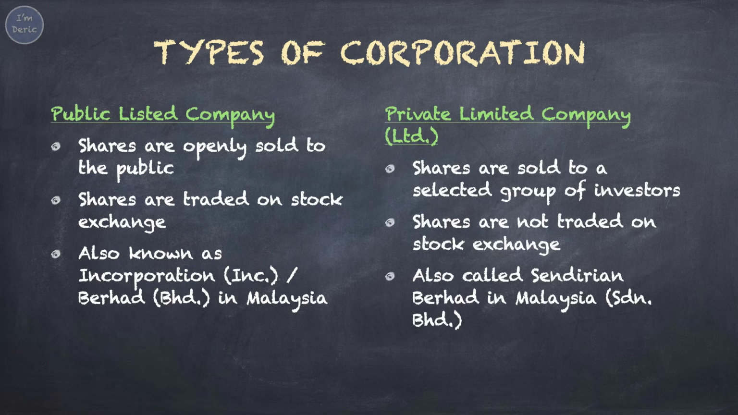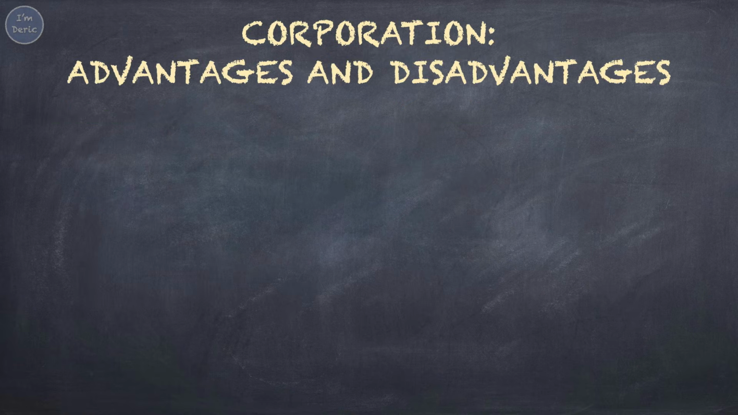Second, private limited company, LTD. Shares are only sold to a selected group of investors, not to the public, and their shares are not traded on the stock exchange. It is also called Sendirian Berhad in Malaysia. For both public listed and private limited companies, shareholders may not lose their personal assets if the company is insolvent. For corporation, there are some advantages and disadvantages.